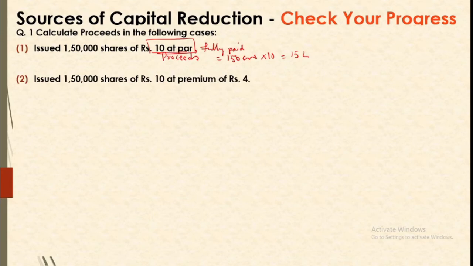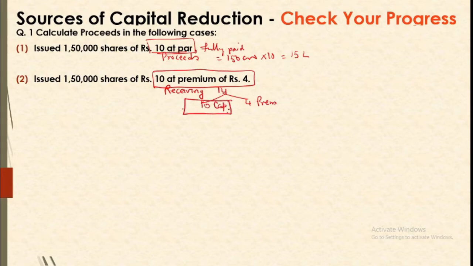Now another is issuing the same 1,50,000 shares of 10 each at a premium of 4. It means a share will be given at 14 rupees. So you will be receiving 14 rupees, but out of 14 you are receiving 4 for premium and 10 for capital. So your money received against capital is 10 only. So this is your proceeds.